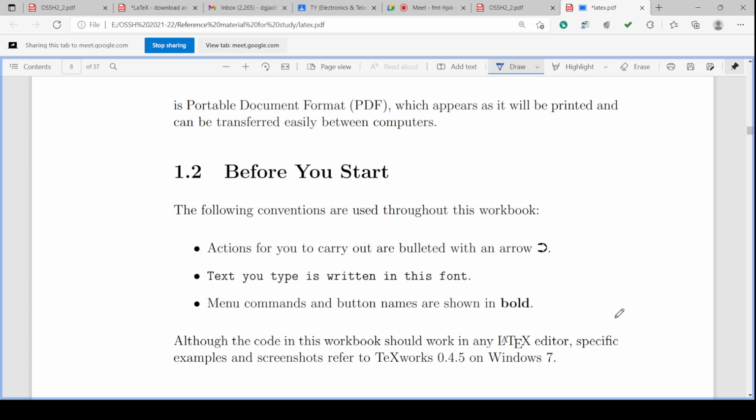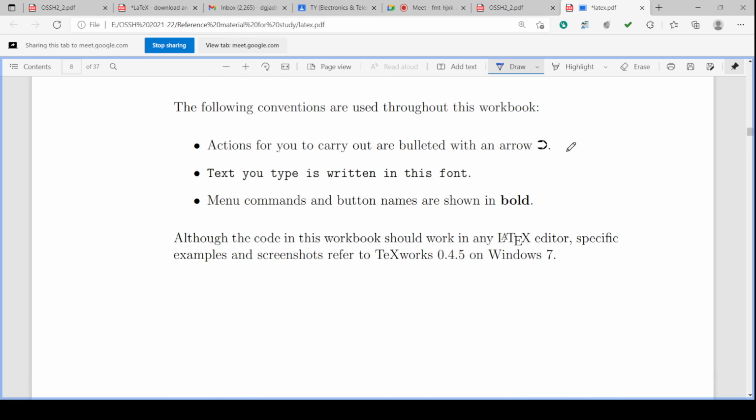What is required before starting is actions for you to carry out. The bulleted arrow is there, actions for you. So whatever we have to do is shown like this. Okay, and the text you type is written in this font.